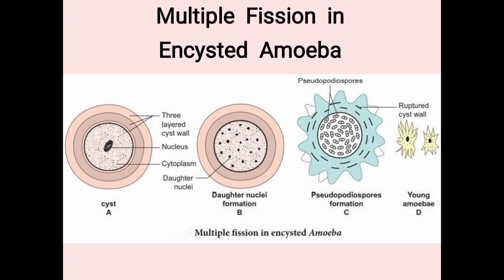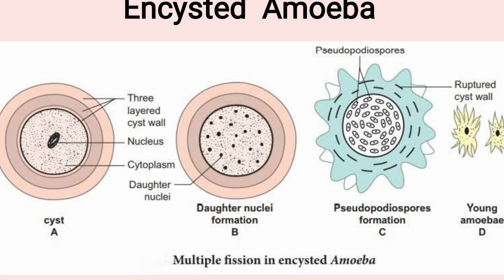You can also learn multiple fission in an encysted amoeba. Why this happens is when the amoeba has unfavorable conditions, when there is a scarcity of food or a high temperature, very unsuitable conditions for the amoeba to survive, at that time the amoeba forms a 3-layered cyst wall around it. Can you see the 3 layers? This is the cyst wall. Once the 3-layered cyst is formed, the amoeba will be inactive.